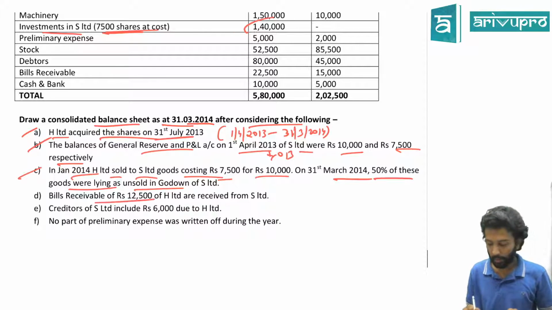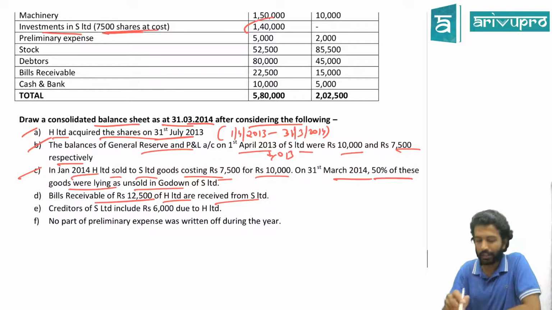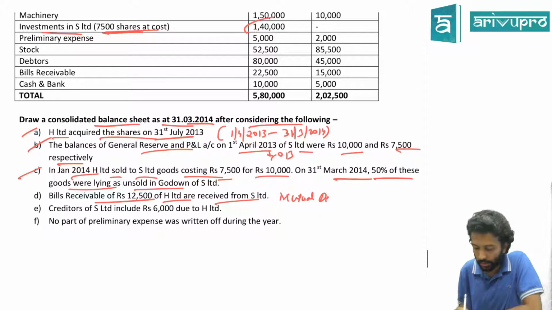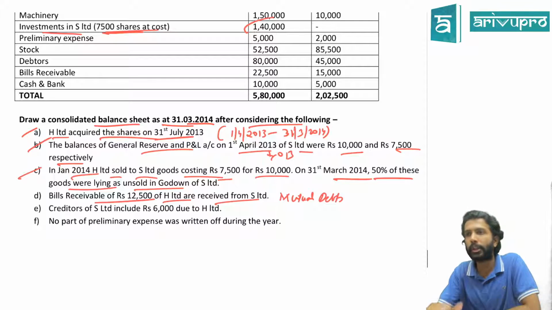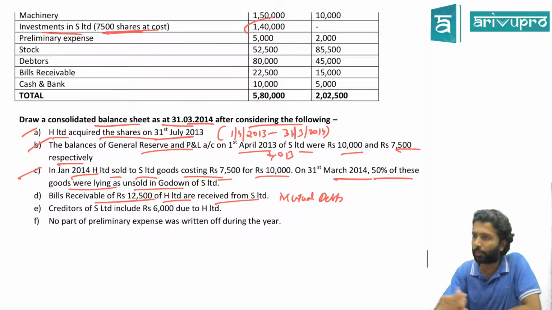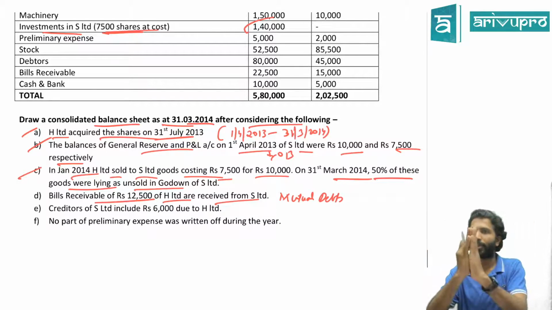Okay. Bills receivable of 12.5 of H Limited are received from S Limited. So for H Limited it is a bill receivable, which means for S Limited it will be a bills payable. What are these transactions known as? Mutual owings or mutual debts. What should we do for this? Cancel. So in the consolidated balance sheet, you will reduce 12,500 from bills receivable and you will also reduce 12,500 from bills payable because they are mutual owings. Because now two companies have become one.